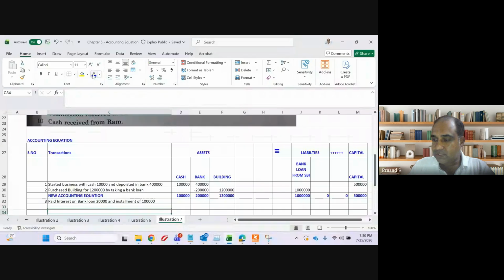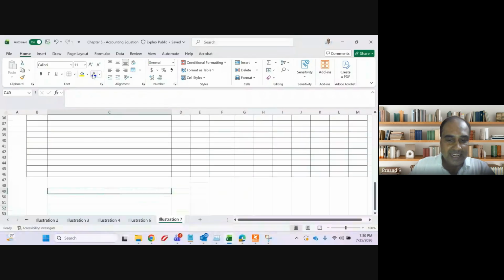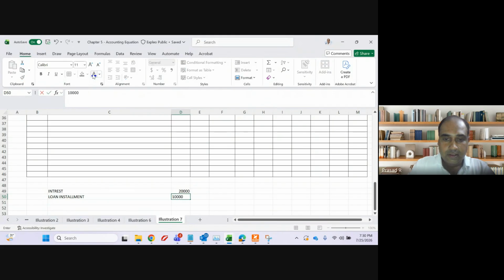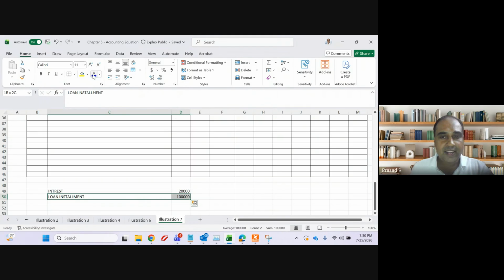There are two things which are happening. One is I am paying interest of 20,000. Another is I am paying loan installment of 1 lakh. See, when I pay my loan installment of 1 lakh, my loan will increase or decrease?